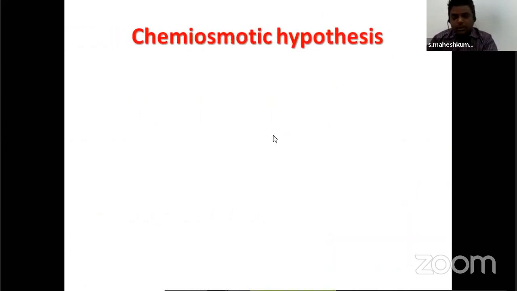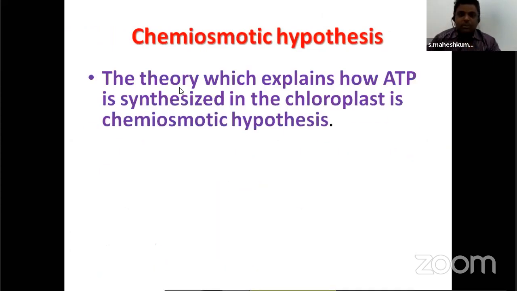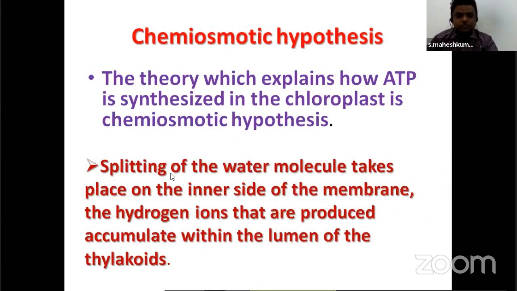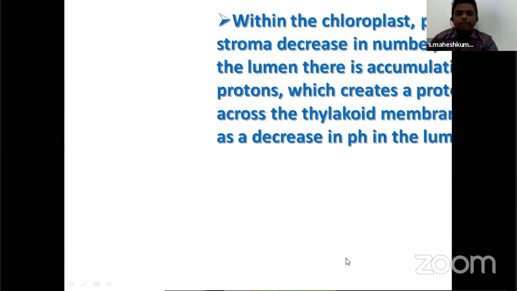Now, the chemiosmotic hypothesis, you can take notes also. This theory explains how ATP is synthesized in the chloroplast. Splitting of the water molecule takes place on the inner side of the membrane, and the hydrogen ions that are produced accumulate in the lumen.